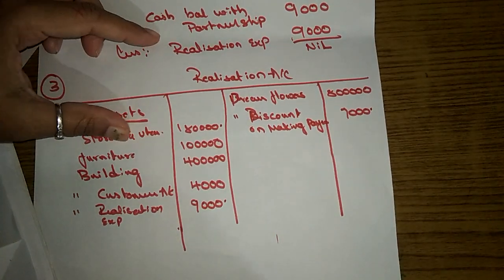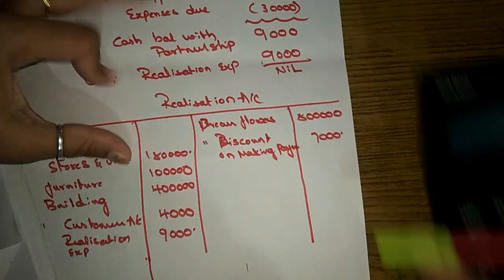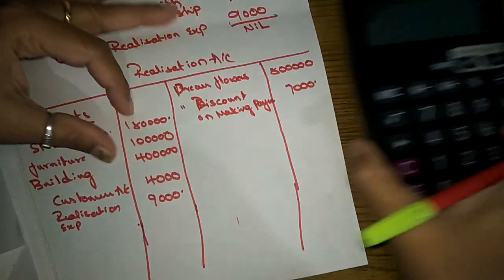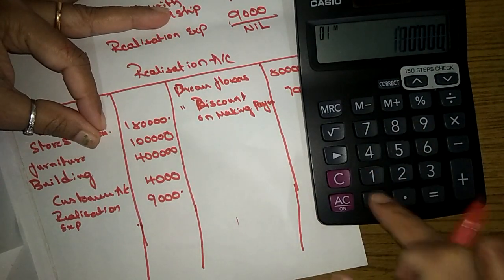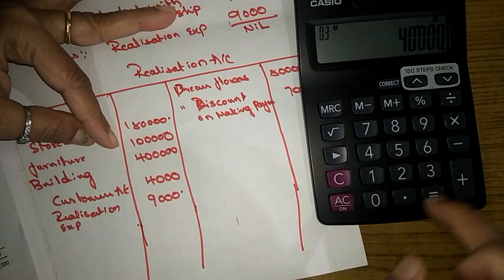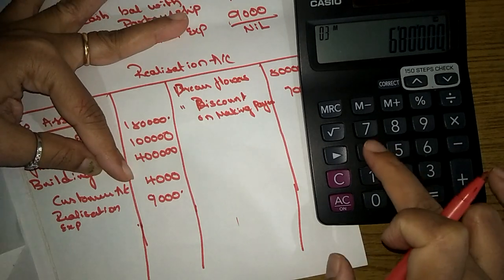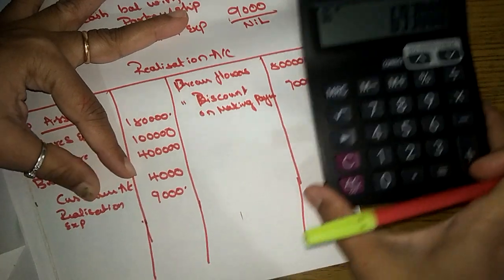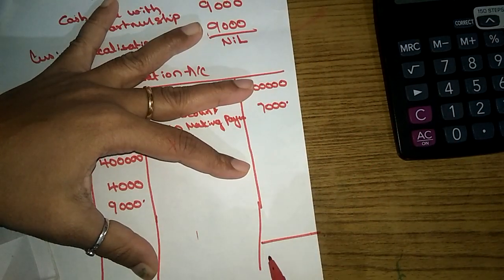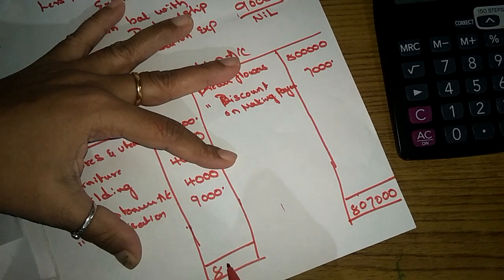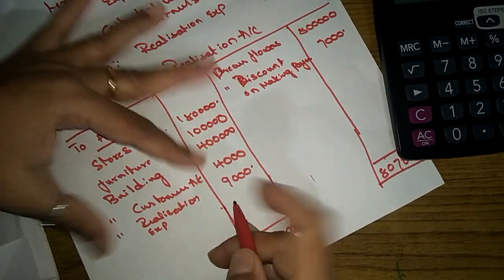Let's see whether we have a profit or loss. So this side it's 8,07,000. Yes, this side is more. We have a profit. 8,07,000.